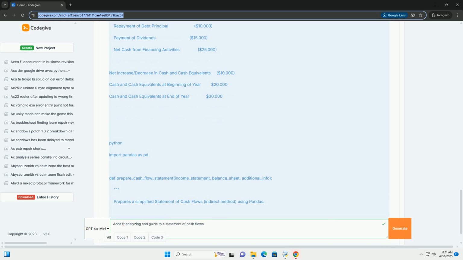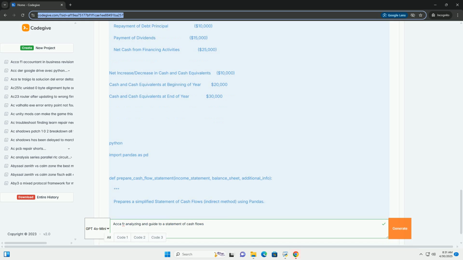Increase in accrued liabilities, means more expenses have been incurred but not yet paid in cash. Add the increase. Decrease in accrued liabilities, means more cash was used to pay previously accrued expenses. Subtract the decrease. Changes in other current assets and liabilities that relate to operating activities should also be considered.